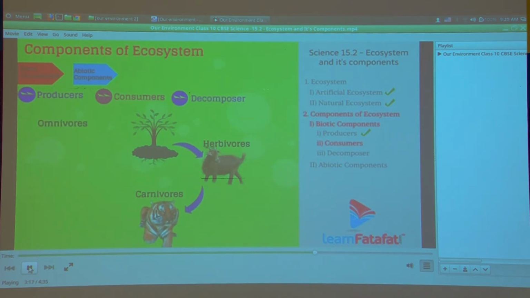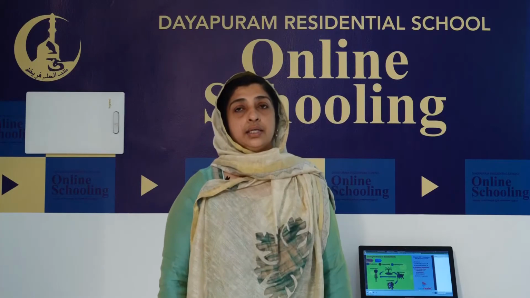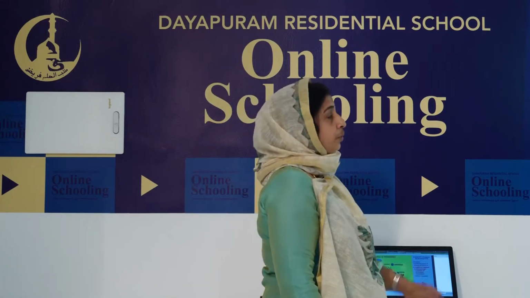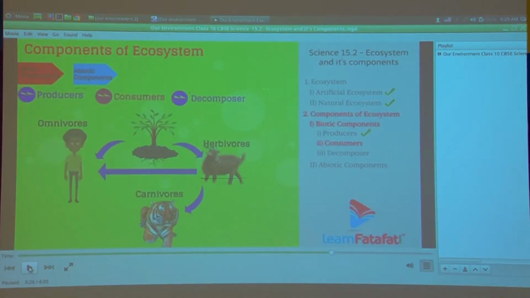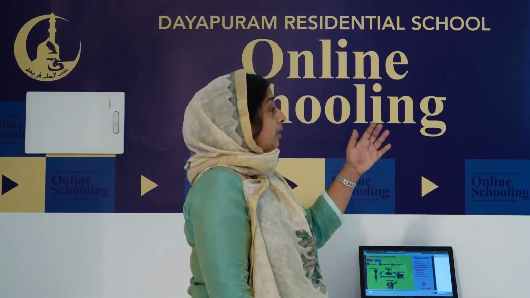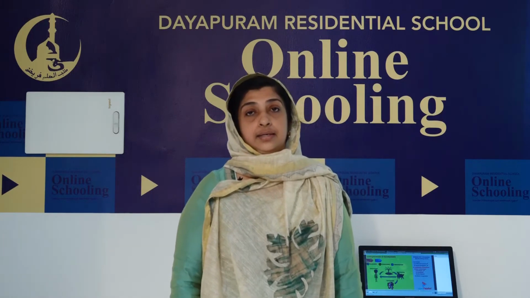Omnivores. The organisms that can obtain food from plants as well as animals are called omnivores. For example, human. So I think it is clear. Consumers are divided into three, that is herbivores, carnivores and omnivores. So one more group is there in these consumers. They are known as parasites.